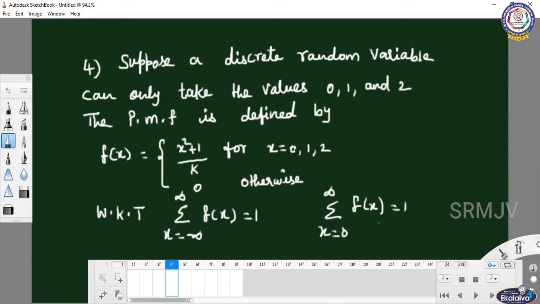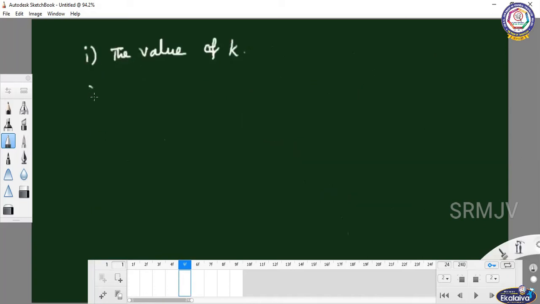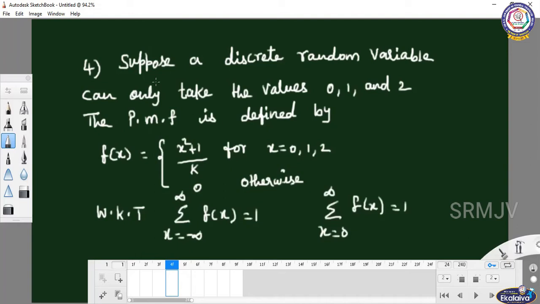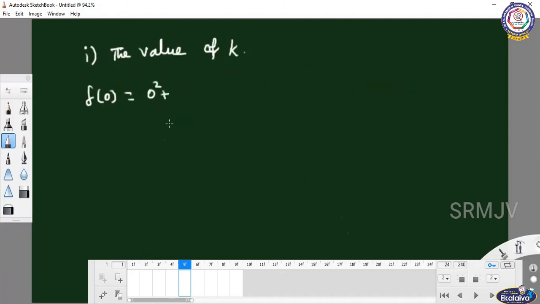If x equal to 0, f of 0 equal to 0 square plus 1 by k. So the value is equal to 1 by k. If x equal to 1, f of 1 equal to 1 square plus 1 by k, so f of 1 equal to 2 by k.